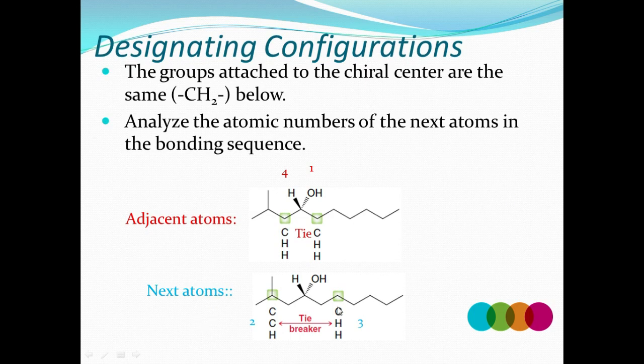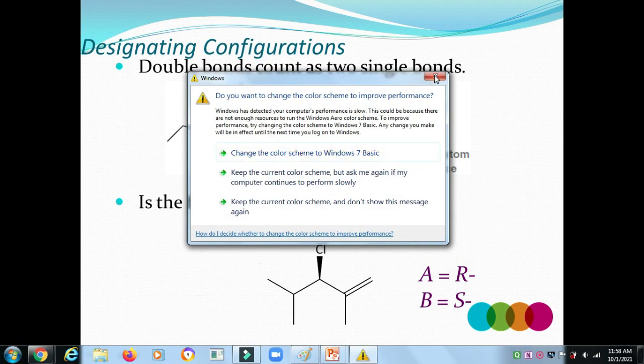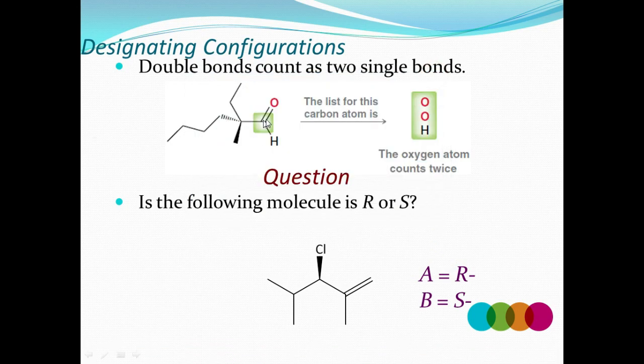The next atom is the same carbon, hydrogen atom, right? To designate the configuration, a double bond is counted as two single bonds. So if the CIP fourth rule is implemented here and a double bond is there, the adjacent carbon atoms are counted twice. If one carbon has a double bond, you put two atoms, so the two adjacent atoms count twice.